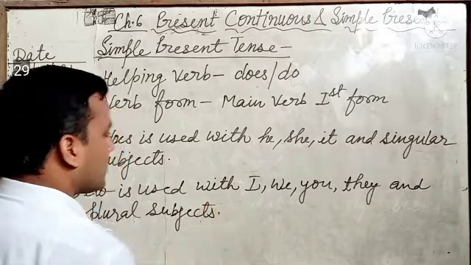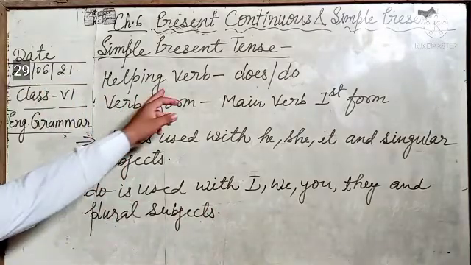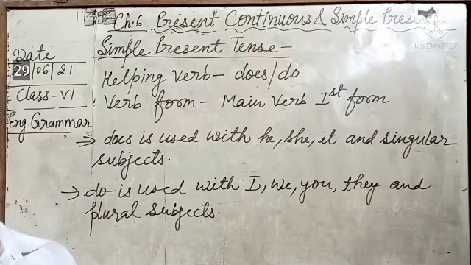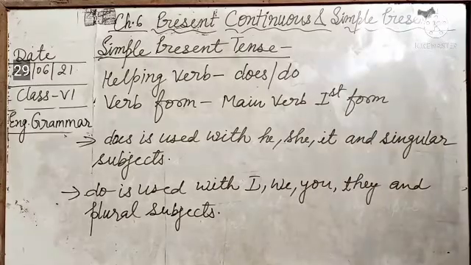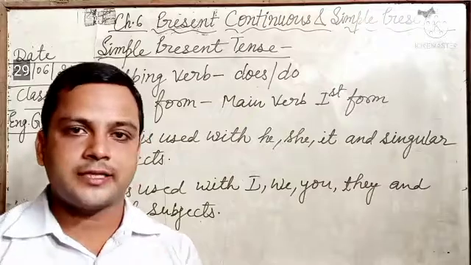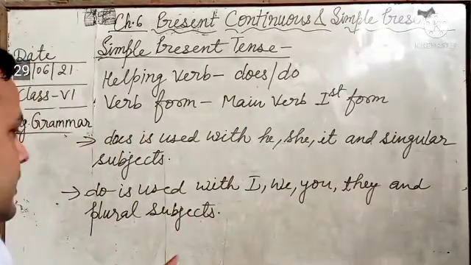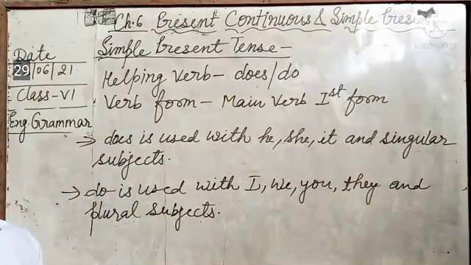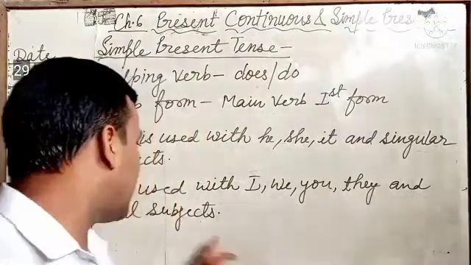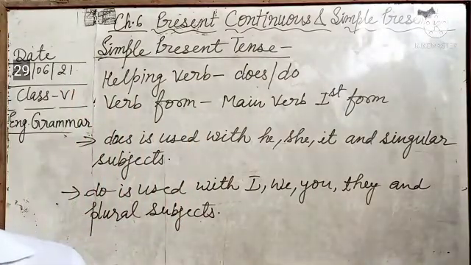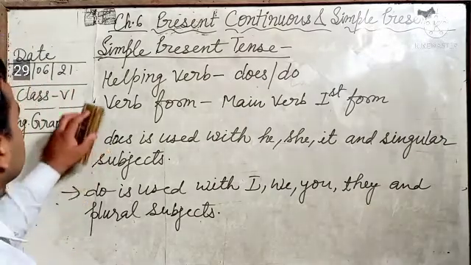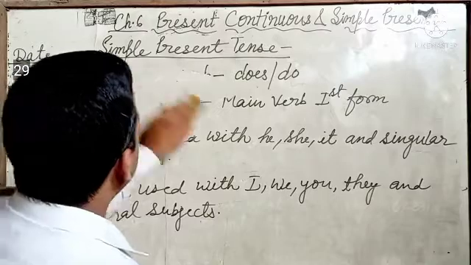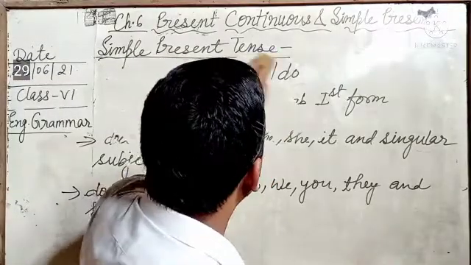Students, the helping verb of this tense is does or do, and the verb form is main verb first form. Does is used with he, she, it, and singular nouns or singular subjects, and do is used with I, we, you, they, and plural subjects. Okay? Now see the formation of simple present tense.